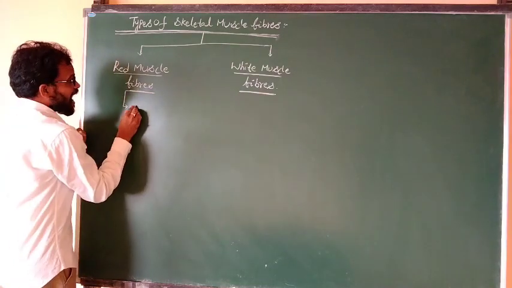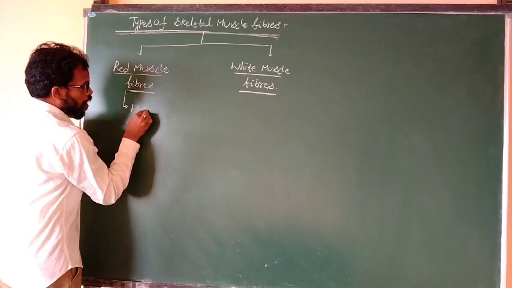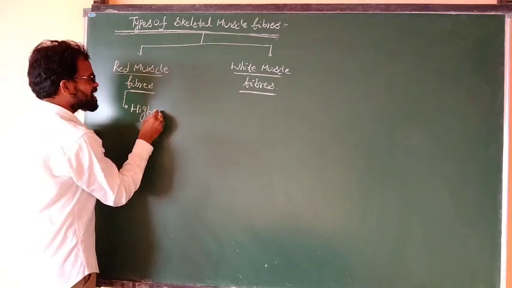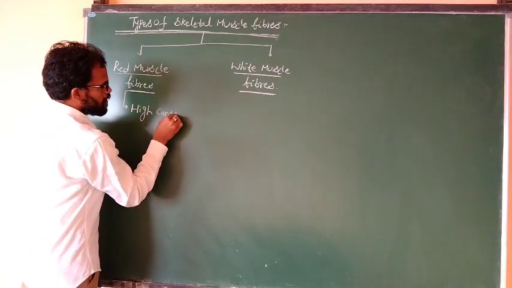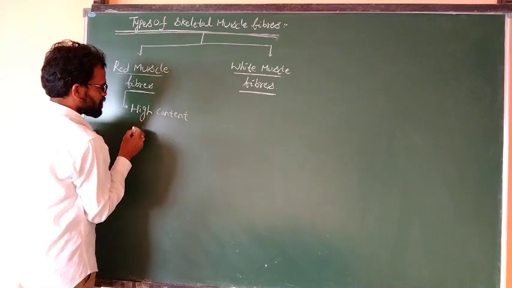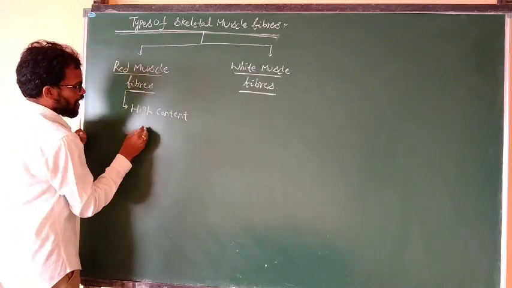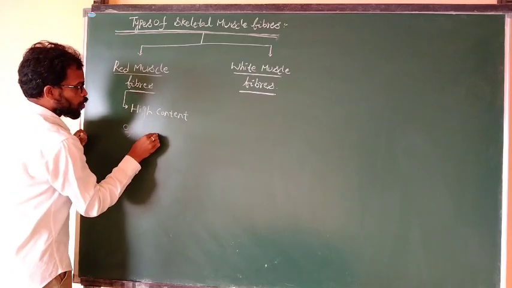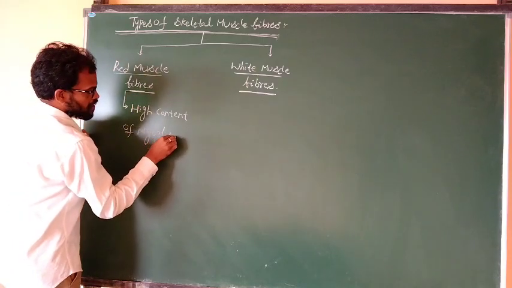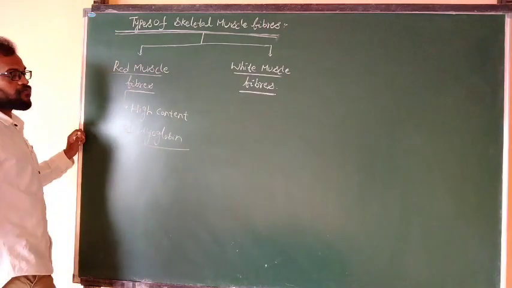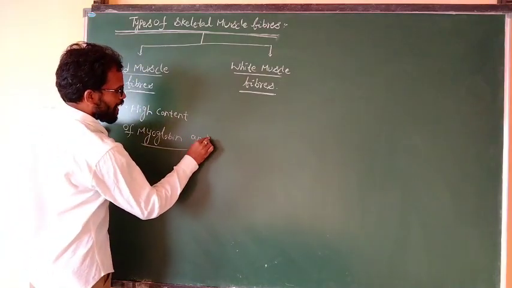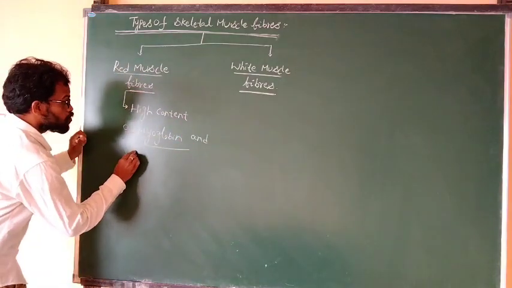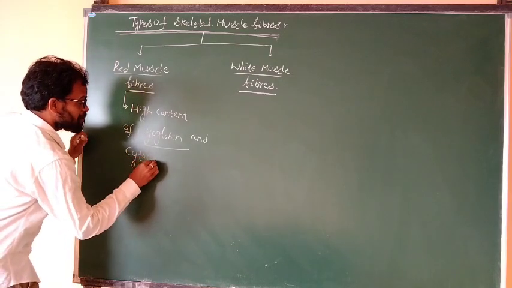The red muscle fiber contains a high content of myoglobin and cytochrome.